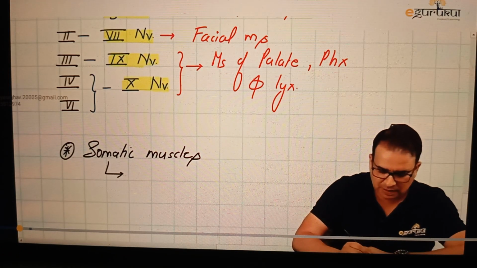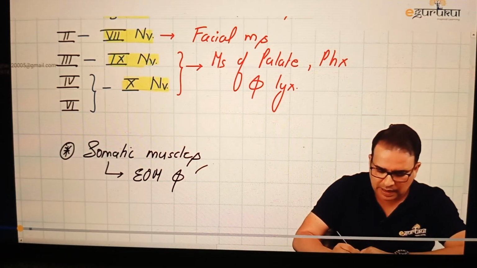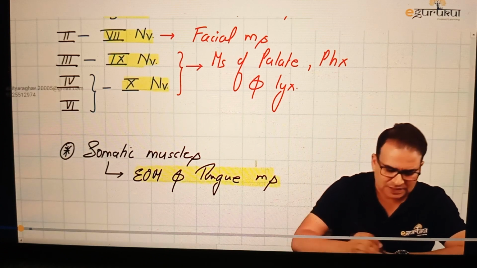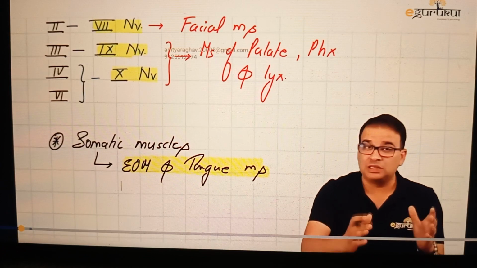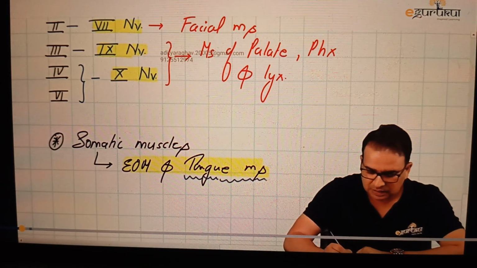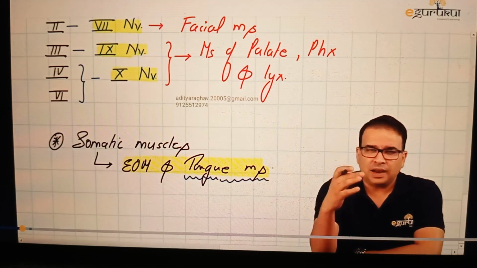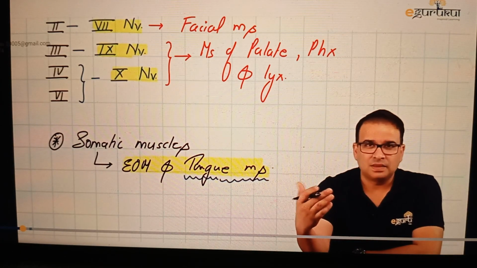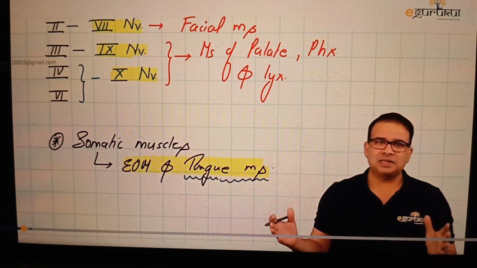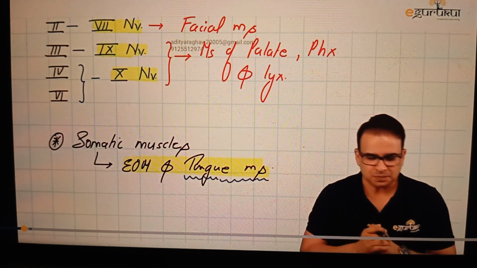So the somatic muscles in the head and neck part are the extraocular muscles and tongue muscles. Sometimes you may get a question in which they give you extraocular and tongue muscle both in the options, but you still have to choose a better one. If you have to choose between the two, your better answer would be the tongue muscle. The tongue muscles are directly derived from somites. Extraocular muscles are actually derived from somitomeres. So if the question asks which muscles are derived from somites, directly go with the tongue muscle. But broadly I can say that somatic muscles in head and neck are extraocular and tongue muscles.